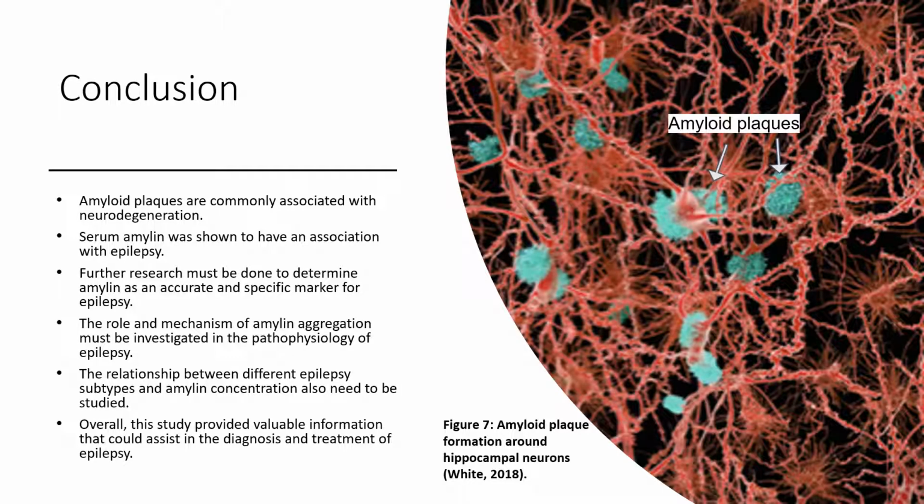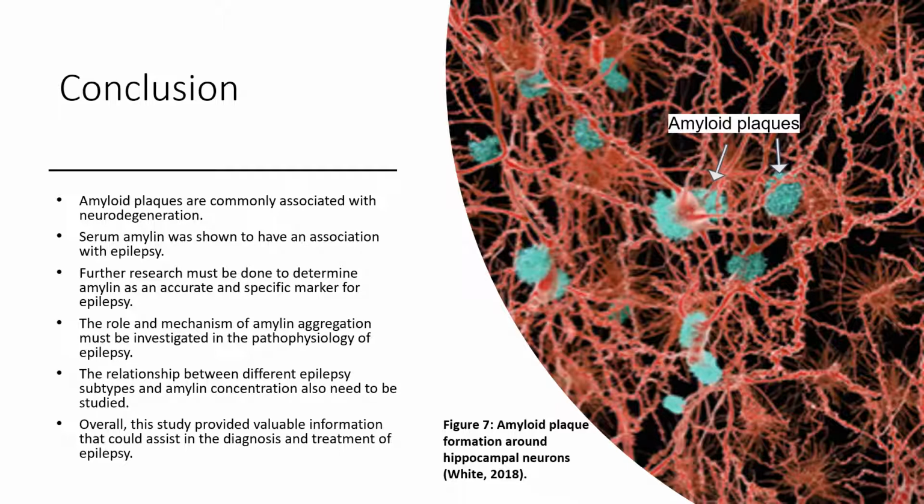The formation of amyloid plaques in the brain is commonly associated with the onset of neurodegenerative diseases such as Alzheimer's disease. Disorders such as seizures can be triggered by changes in cerebral neuron conformation and function. Thus, the significance of amylin aggregation in the brain must be determined in neurodisorders such as epilepsy.